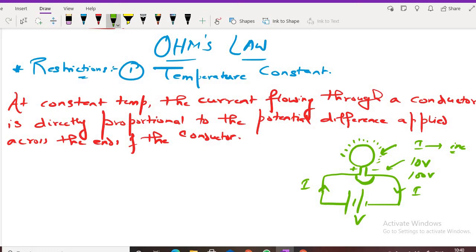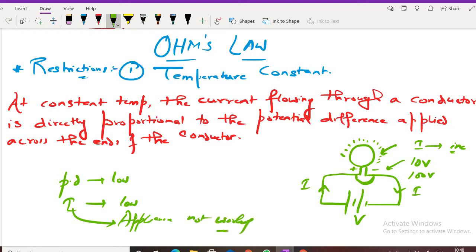Understood? So what do you mean by this? Voltage means potential difference. That means at that time your potential difference is low, and since the potential difference is low, the current is also low. Since the current is low, the appliances are not working. Now tell me, have you understood?